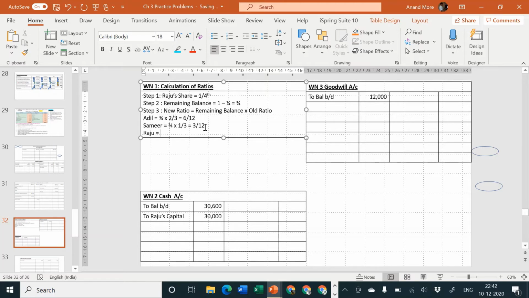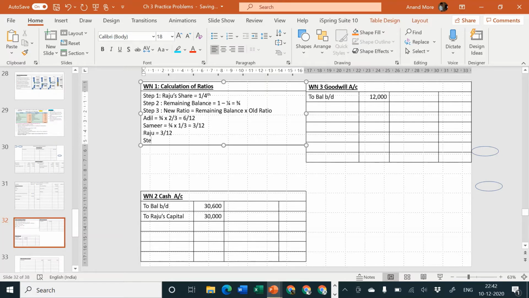Out of 12 rupees, 9 rupees are already distributed. That means we are going to give the remaining 3 rupees to Mr. Raju. And that is the promise given to him. Out of 4 rupees, we will give him 1 rupee. So out of 12 rupees, we will have to give him 3 rupees. That is 3/12 is equal to 1/4. So our old promise is also fulfilled now. So that is also done.